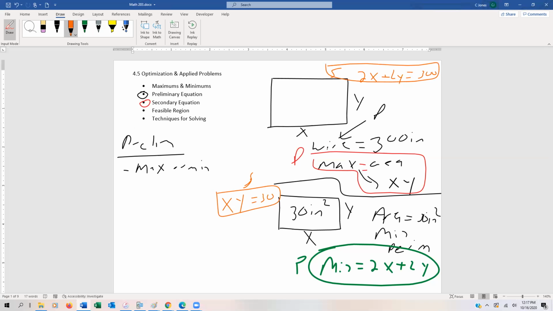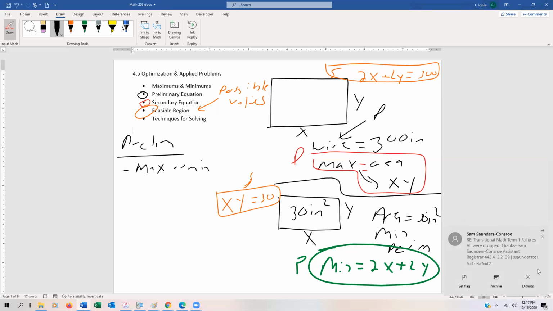All right. Now, the feasible region is going to be the possible values for x or for y. Okay, and most of the time what we're going to do is solve in terms of either x or y and just get a single equation in a single variable. All right, we don't want to have two variables, otherwise then we're in Calc 3 and we have multivariable calculus, and that's not good. All right, so at this point, once we build up the equations, then we can go ahead and figure out what the techniques for solving are. All right, and our techniques for solving are going to be pretty easy.